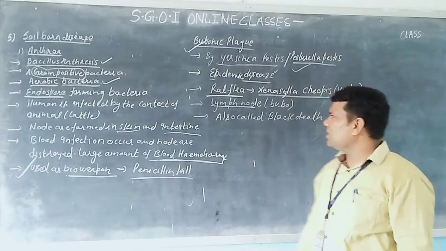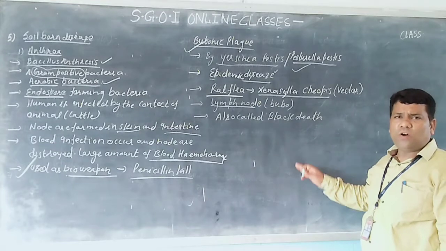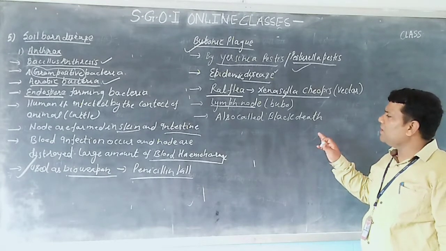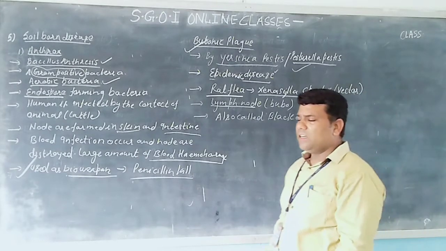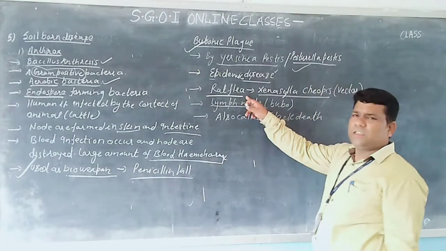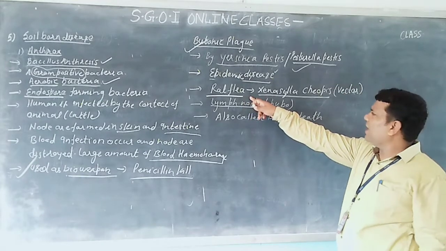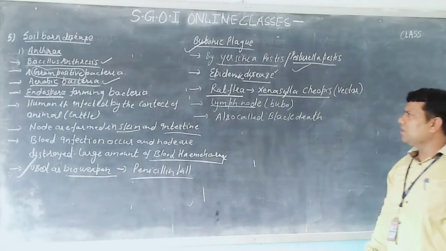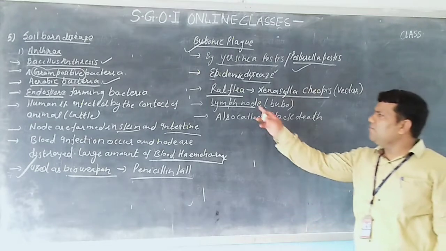So this disease is known as bubonic plague. This disease also occurs in rats. What happens when this disease is caused in a rat? The rat dies, and the rat flea sits upon the dead rat and sucks the blood of the dead rat along with the bacteria Pasteurella pestis. This bacteria actually infects the lymph nodes